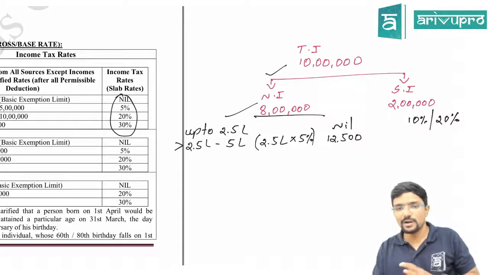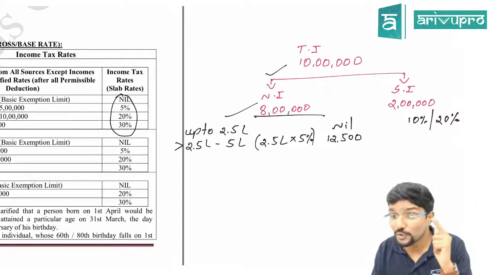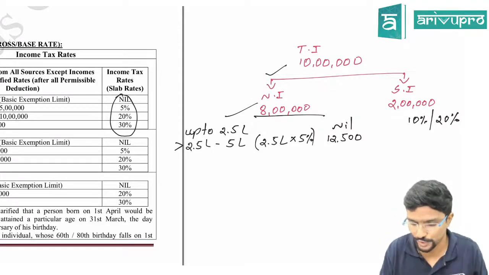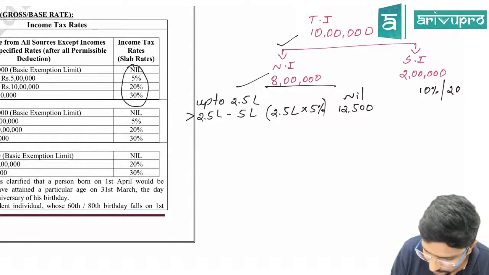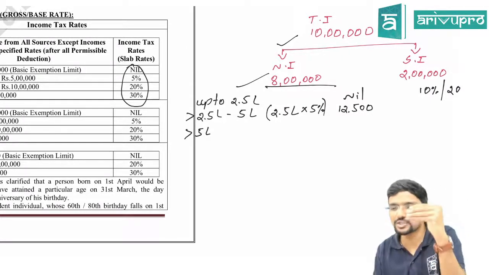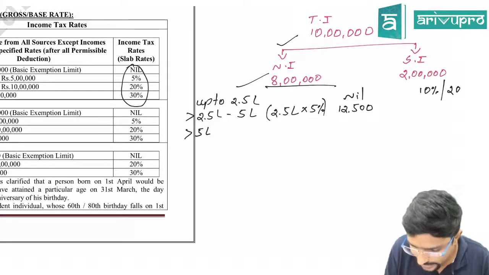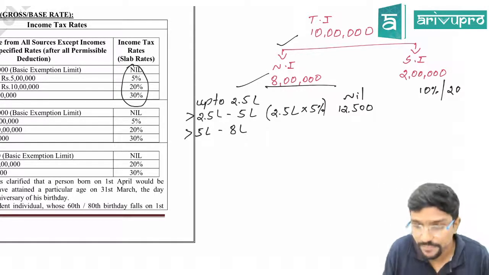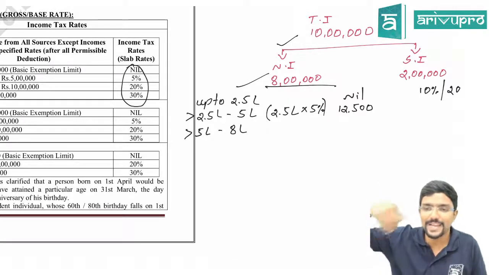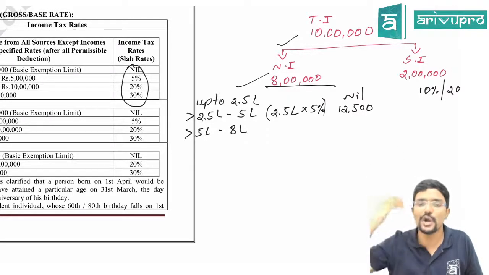Don't apply it on the full amount. Okay, sir, 5 lakh into 5%? Don't do 5 lakh into 5%. It should be only the difference amount, not the entire amount. Okay. Next, more than 5 lakh, up to 10 lakh, but your income is stopping at 8 lakh only. So I will write only 8 lakh here. But the tax rate is up to 10 lakh, guys. But as your income is 8 lakh, I cannot go beyond that.